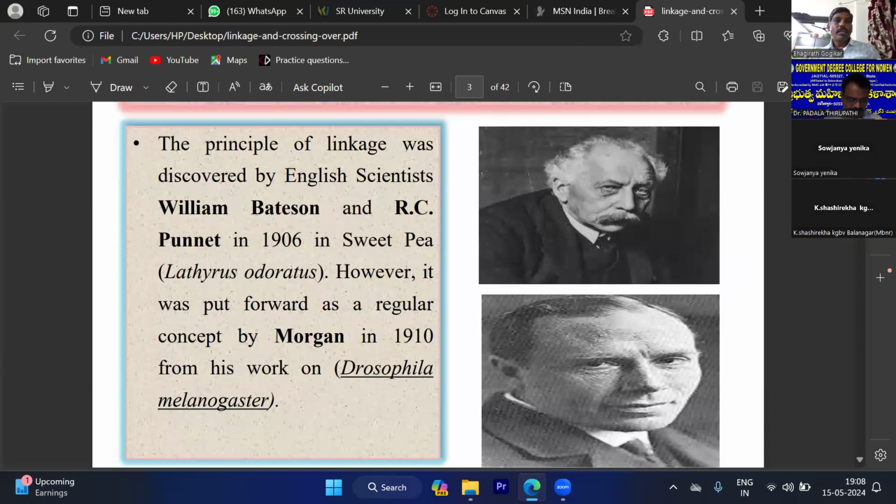That means when we cross between 2 plants to select particular characters and we observe the phenotypes in the next generation, most of the offspring are similar to the parental characters. Non-parental characters are very, very few.